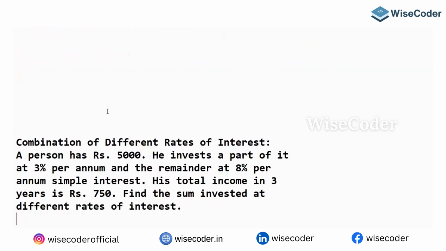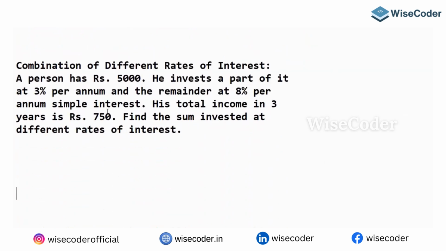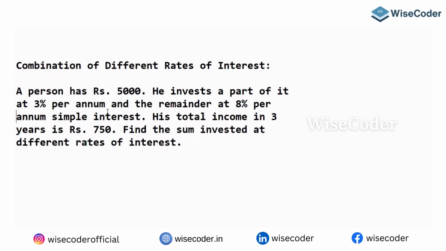Now we are doing a question based on simple interest and compound interest. What is the question? A person has 5,000. He invests a part of it at 3% per annum, and the remaining at 8% per annum on simple interest. His total income in 3 years is 750. Find the sum invested at the two different interest rates.